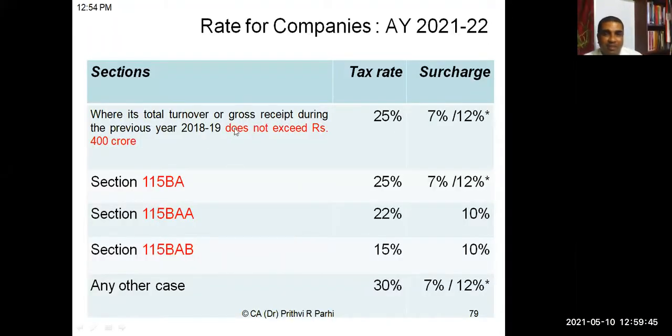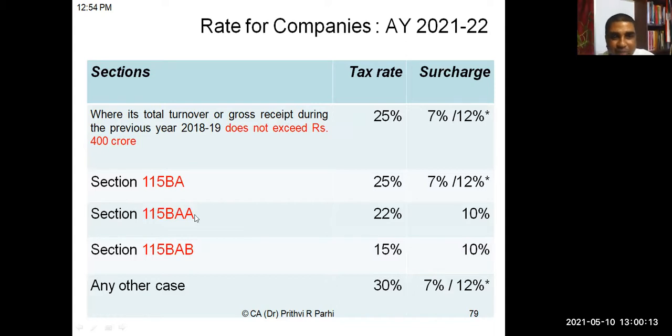Okay. Let me summarize what I told you. If you're talking about assessment year 21-22, if the total turnover does not exceed 400 crore in the previous year 18-19, then it is 25%. But surcharge will be 7% or 12%, depending on whether income exceeds 1 crore or 10 crore. If the company is opting for 115 BA, then tax rate is again 25%. Surcharge is 7% or 12%.